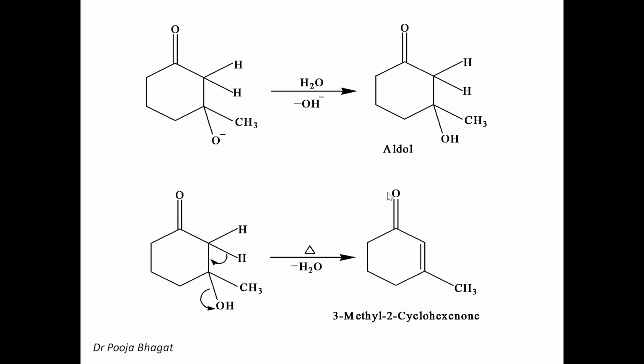You can easily name this compound. This is a 6-membered cyclic structure. The carbonyl group always gets preference over the double bond, so it is always numbered as 1. Then 1, 2, 3. At the third position you have methyl, so 3-methyl. At the second position you have the double bond, so 2-cyclohexenone. It is cyclohexenone because in the cyclic ring you have both the double bond and the carbonyl group. The double bond is present at the second position with respect to the carbonyl group. So 3-methyl-2-cyclohexenone. This is the way you can number or give the IUPAC nomenclature to a cyclic system.